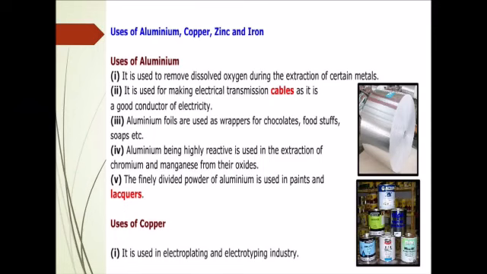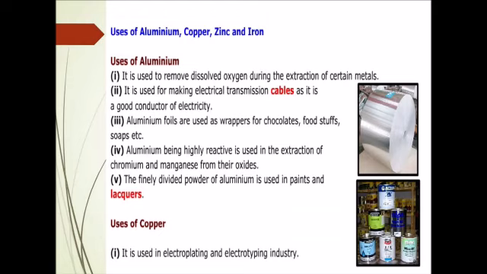At last, let us study the uses of some of these metals, that is aluminium, copper, zinc and iron. Uses of aluminium. It is used to remove dissolved oxygen during extraction of certain metals. It is a very good conductor of electricity. Hence, it is used in making electrical transmission cables. And I think you are very much familiar with aluminium foils.